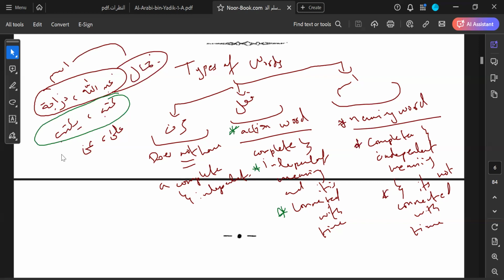Then, ala and an. Ala and an, I don't understand anything complete when I hear them on their own. Ala, an. So very clearly they are huruf. They do not have a complete and independent meaning of their own.